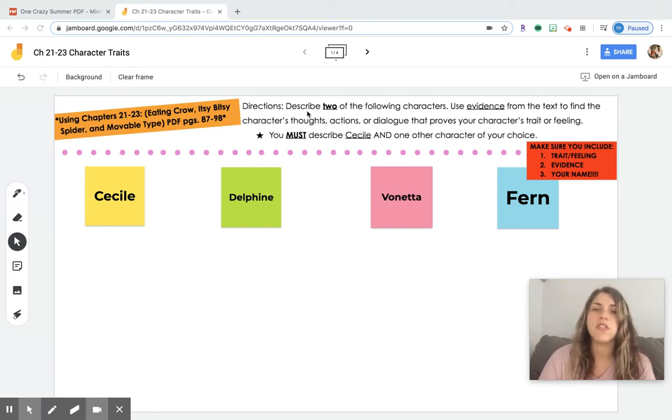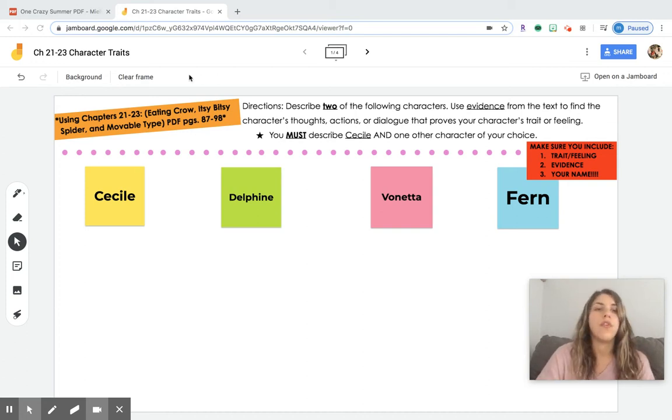So it says directions. Describe two of the following characters. Use evidence from the text to find the character's thoughts, actions, or dialogue that proves your character's trait or feeling. All right, guys, so basically what you're doing, we've done it plenty of times before, is we're describing characters. Okay, we're describing Cecile, Delphine, Vonetta, or Fern. Okay, we want to take a look at what their thoughts are, so what they're thinking. We want to take a look at their actions, what they're doing. And we also want to take a look at their dialogue, what they're saying.